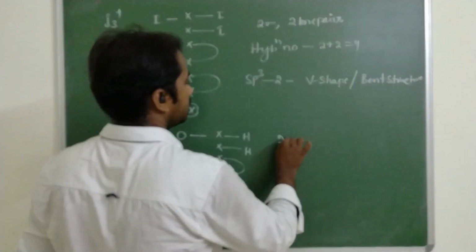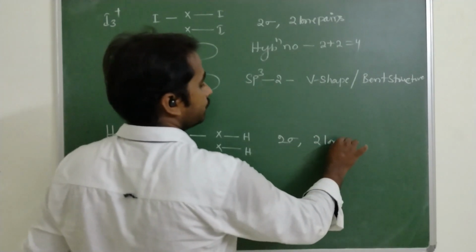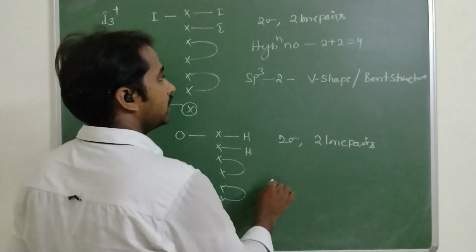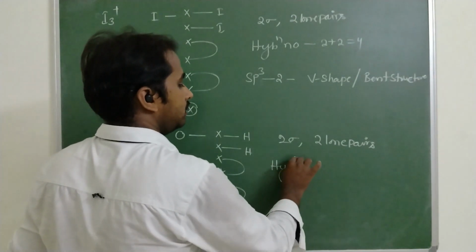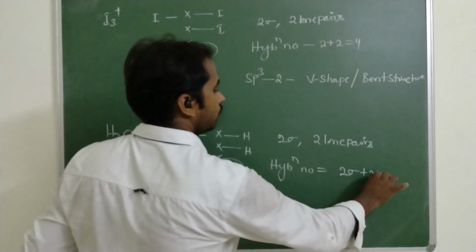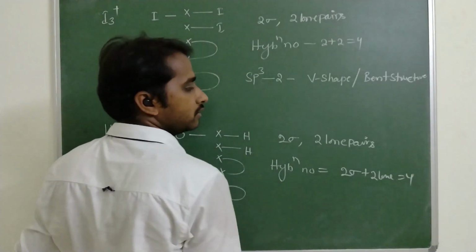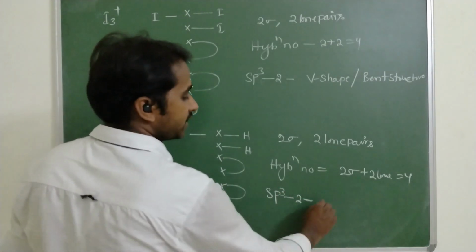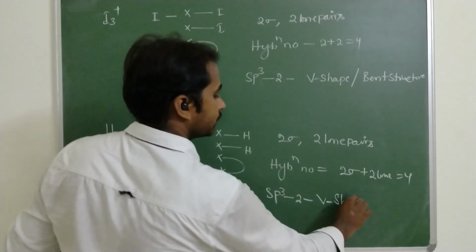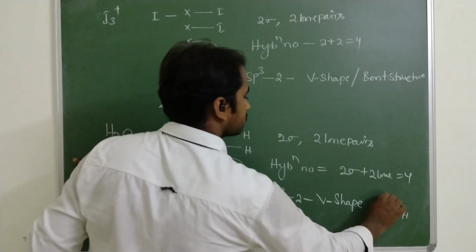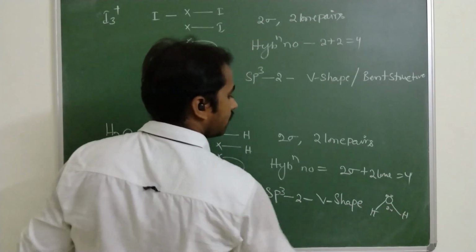Two sigma bonds, two lone pairs. So the hybridization number is 2 sigma plus 2 lone pairs, so 4. Hybridization is sp3 with 2 lone pairs, a V-shaped molecule. This is water. 2 lone pairs are present on oxygen.